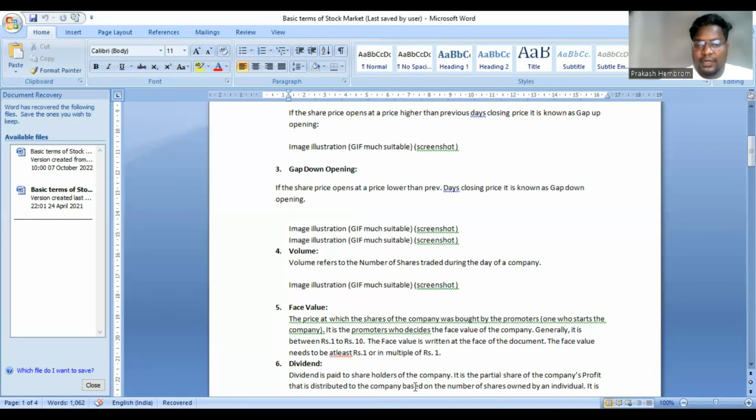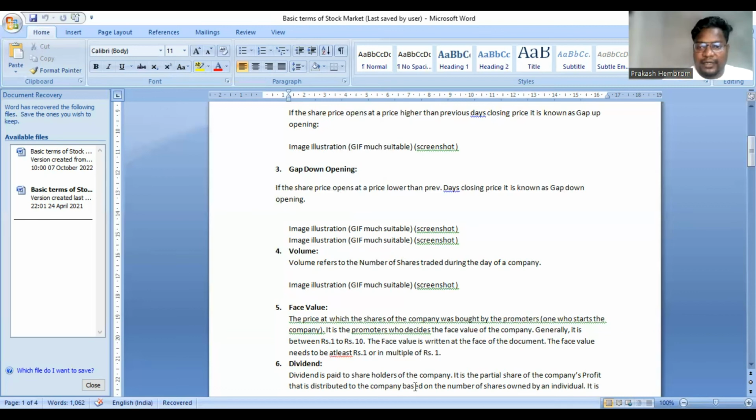So what happens is that as the company grows old, according to the decision of the promoters, those who decide the face value of the company, they might split it based on their needs. What their needs will be, we'll discuss in a further chapter. And so this is the face value. This is how you can see the face value of a company.